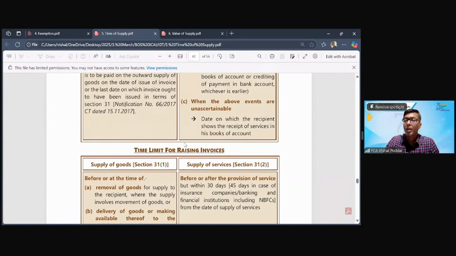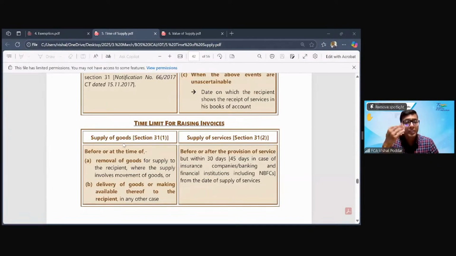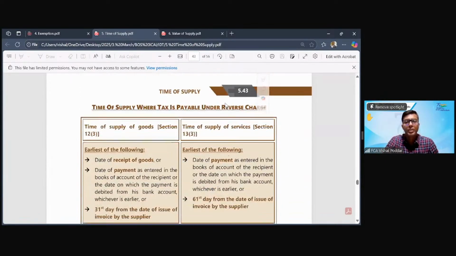Why? Because again, please understand, service is something which is invisible, intangible. There is a very good possibility that service transactions may not record it because there is no physical movement. So they are saying, in case any of the above transactions are unascertainable, it will be the date on which the recipient has shown the service in his books. The supplier may not record the transactions either with the intention of tax evasion or because it is neglected. But if service recipient is recording, that will be the time of supply. So this is for forward charge.